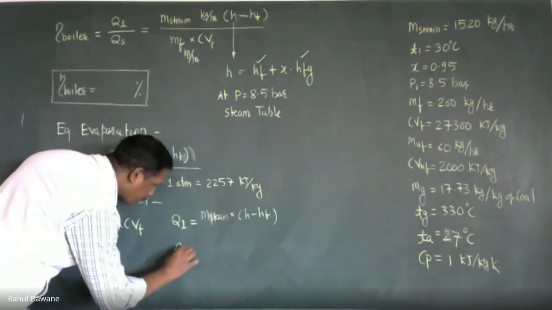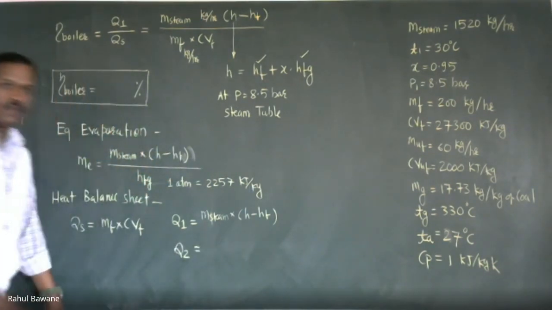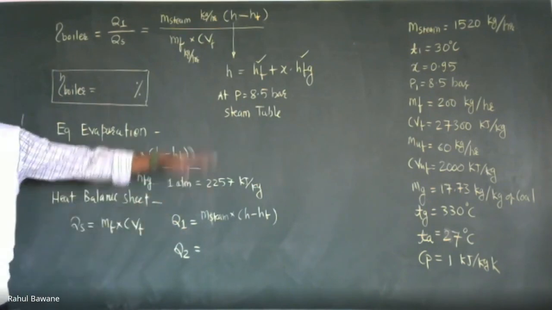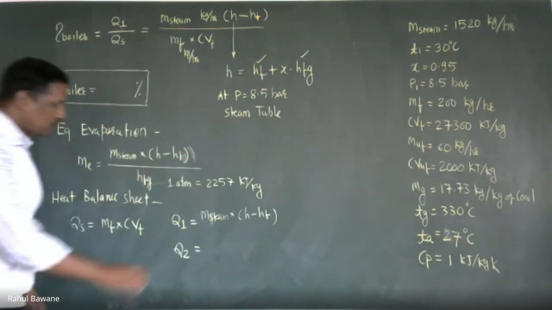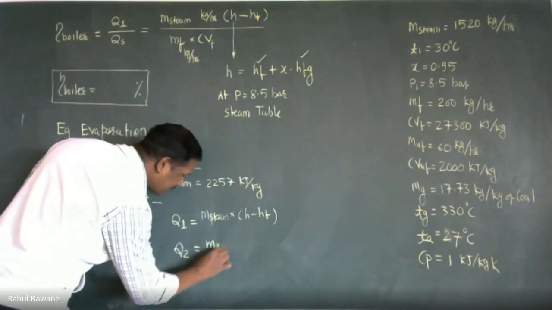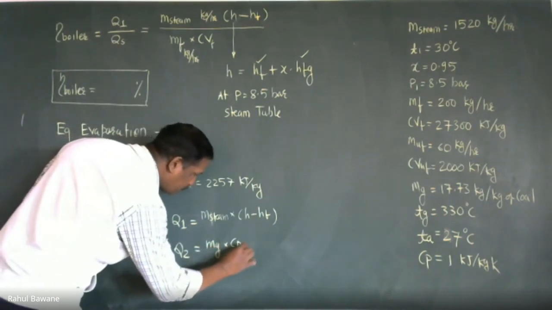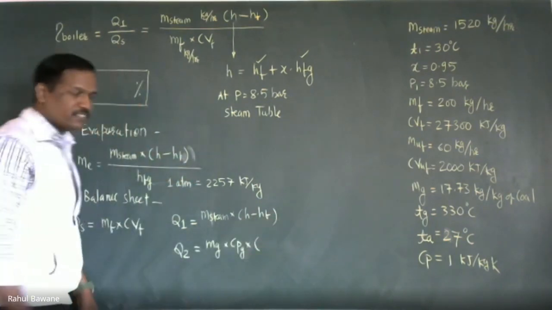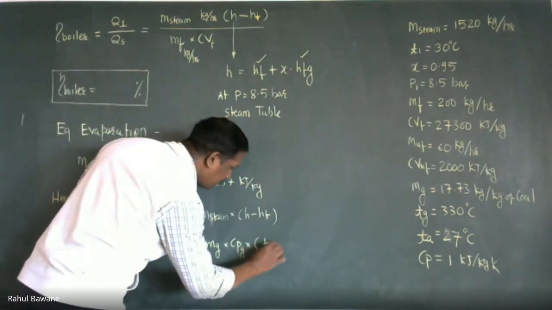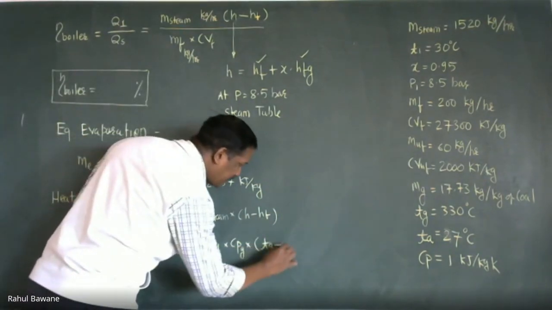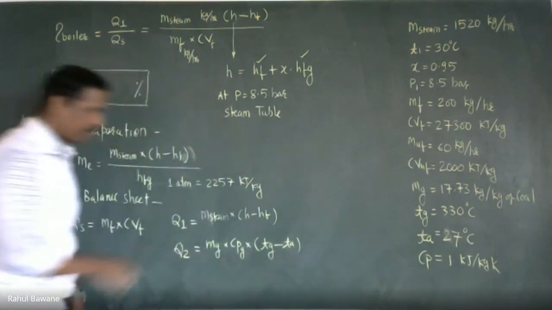Second, heat carried away by flue gases. So mass of flue gases, Cp of flue gases into temperature change. The temperature change will be the temperature of flue gases minus the temperature of atmospheric air.